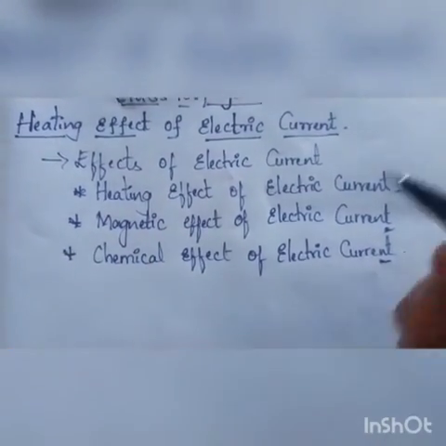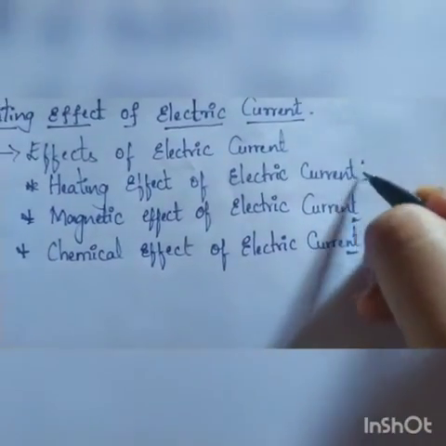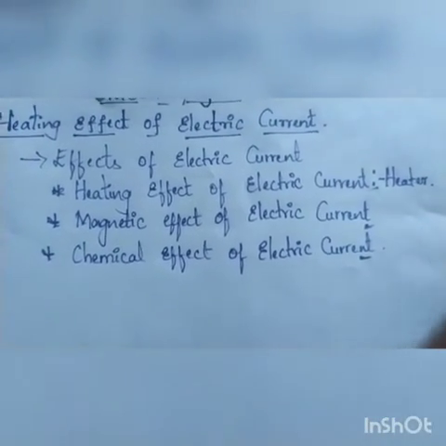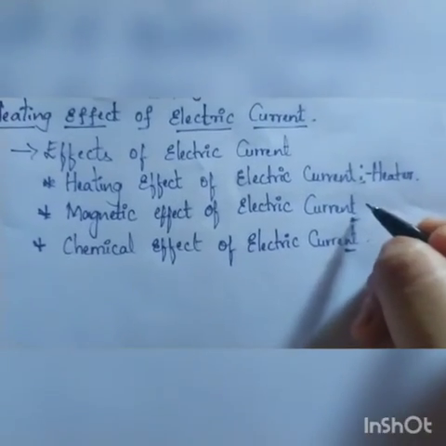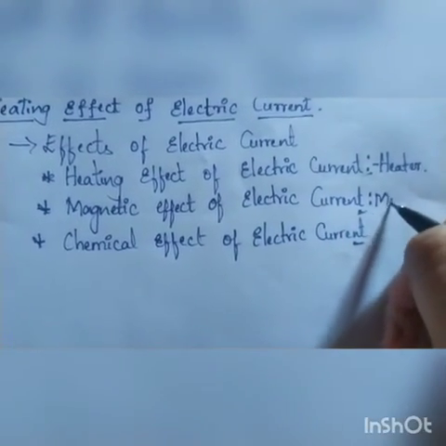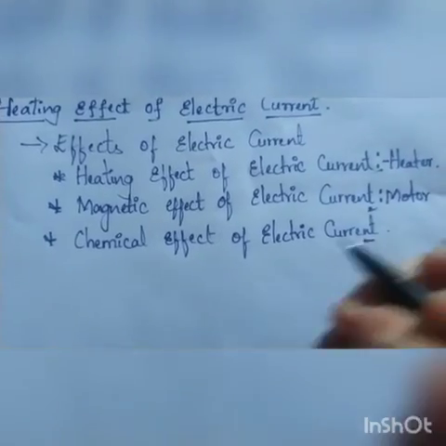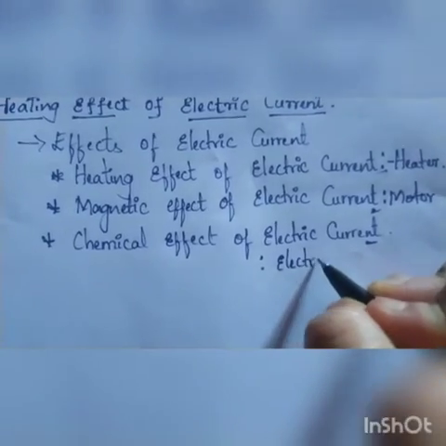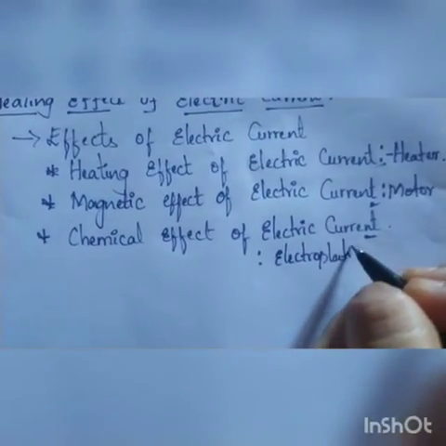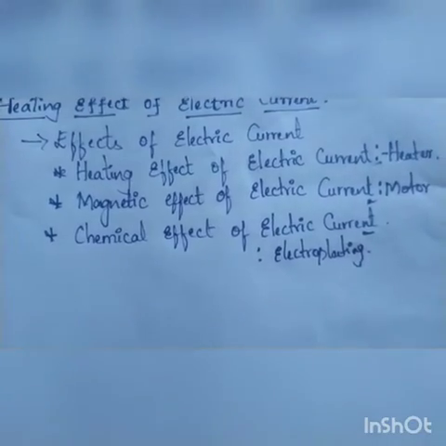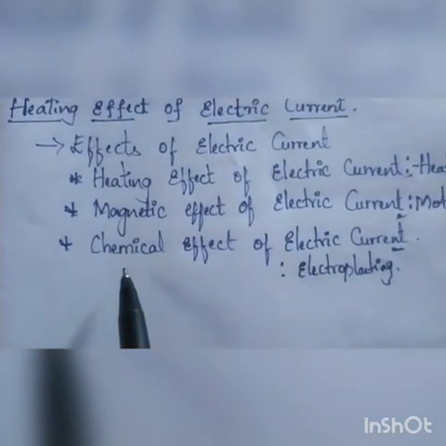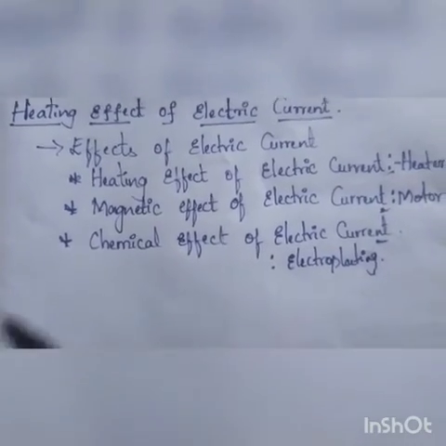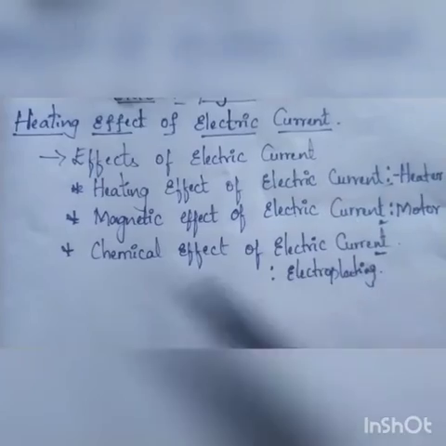The heating effect of electric current is used in the electric heater. The magnetic effect of electric current will be observed in electric motors, and the chemical effect of electric current will be observed in electroplating, where there is deposition of metal, and in those concepts you will observe the chemical effect. Now in this class we will be discussing the heating effect of electric current.